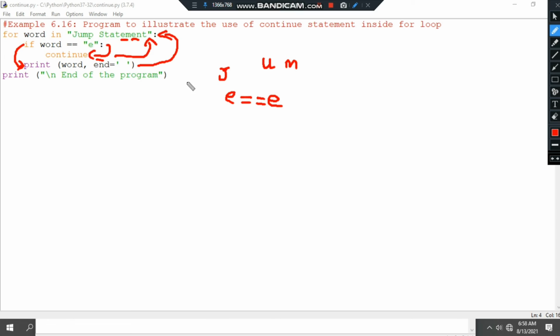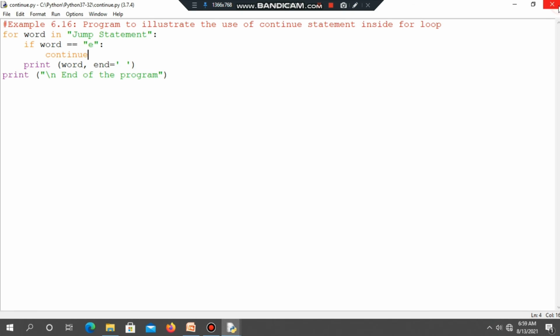Now you can see how the output is displayed here. What command is used to get the output screen? Click on run module, or we can press the shortcut key F5. So F5 is also used to display the output screen. Run module. Now you can see the output.